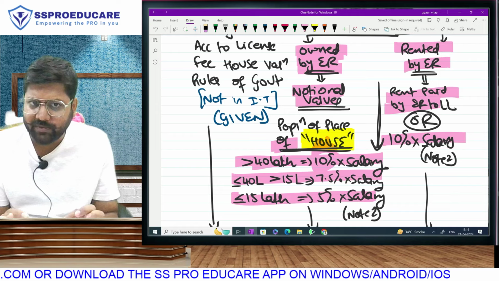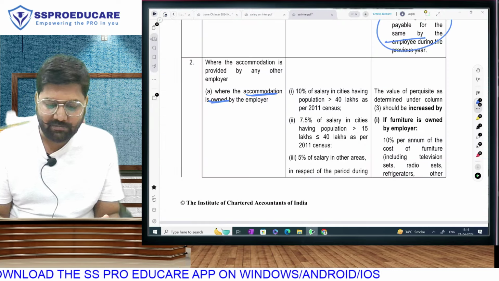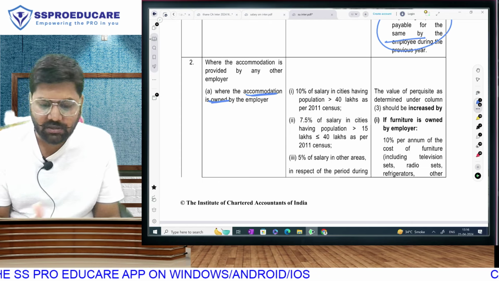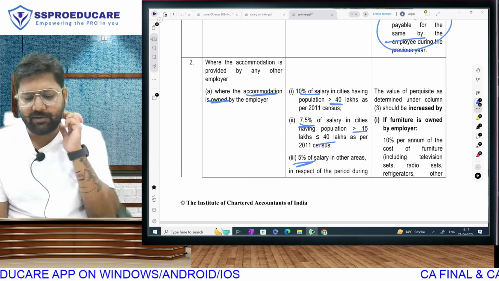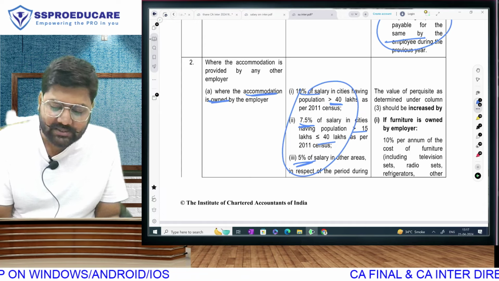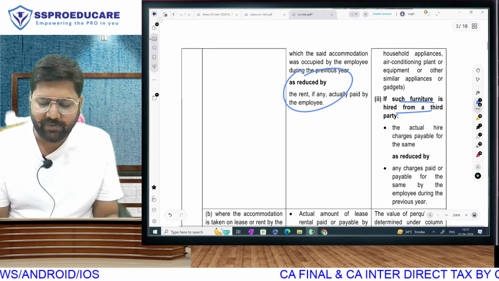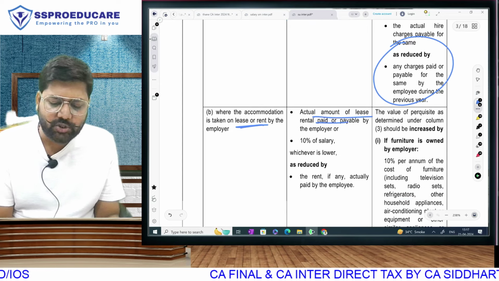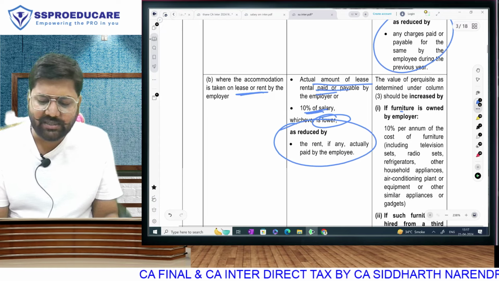Please be patient for a few minutes to exactly understand what new you have to study for your upcoming exam. So first observe, the statutory update exactly mentions what we have covered in class. If it is a purchased house, more than 40 lakh, 10%; between 25 and 40 lakh, 7.5%; and other places, up to 15 lakh, 5%. If it is furnished, then take this value plus add the value of furniture, which is 10% of cost or actual hire charges, and in both places we subtract the amount which is recovered. And if the accommodation is taken on rent by the employer, then actual lease rent or 10% of salary, whichever is lower, reduced by the amount recovered, that is concessional rent, and the value of furniture like we always had.